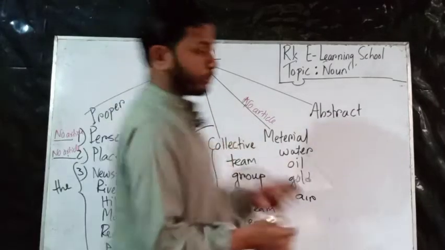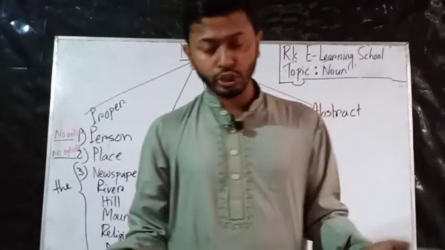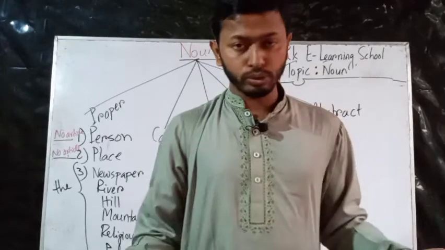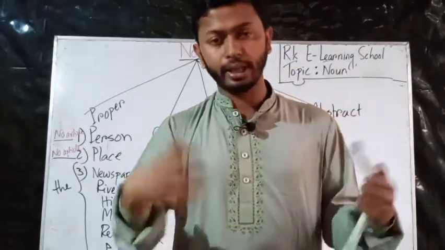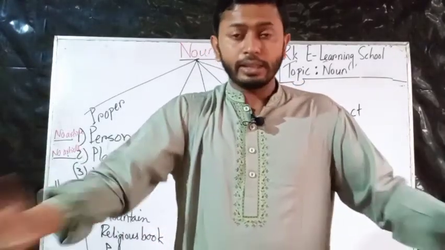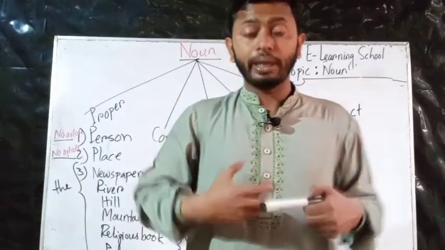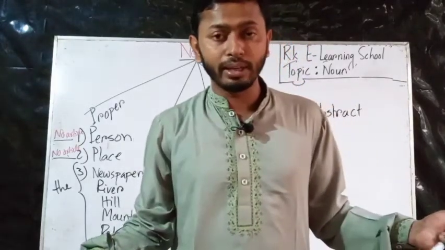Now come to the abstract noun. What is abstract? An abstract noun we cannot touch, cannot count, cannot buy or sell. Like our emotion, we cannot even see it. You can see my face, but if I tell you to give me some emotion, nobody can give it.